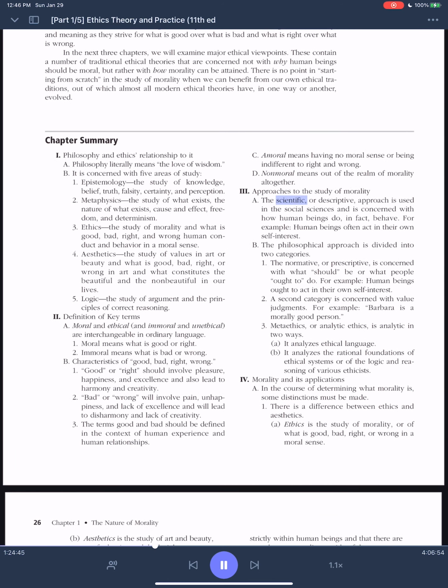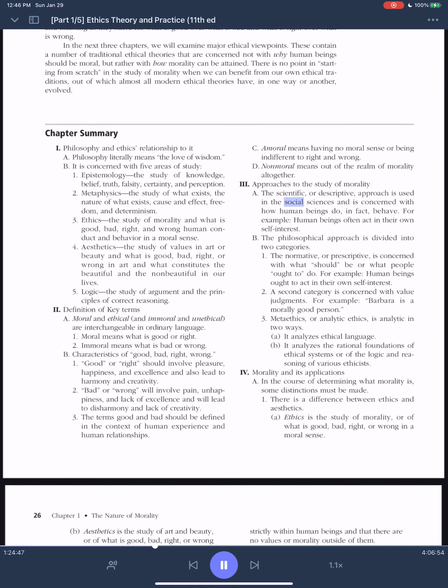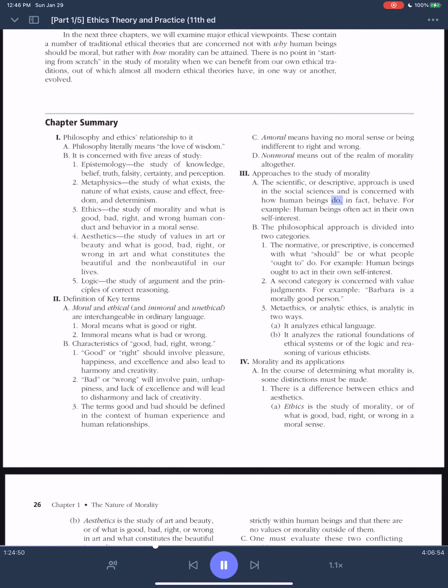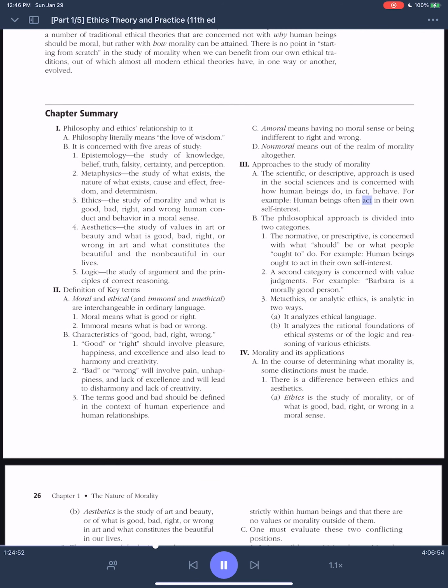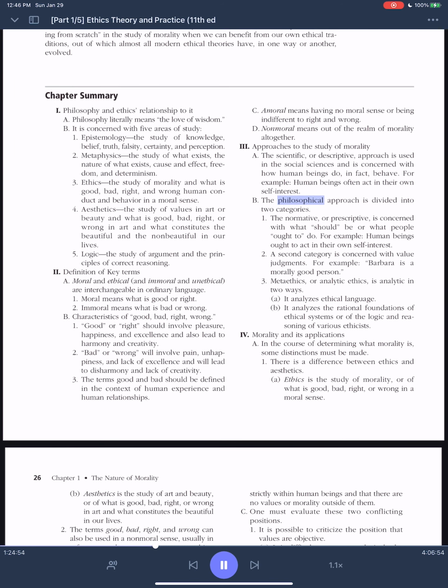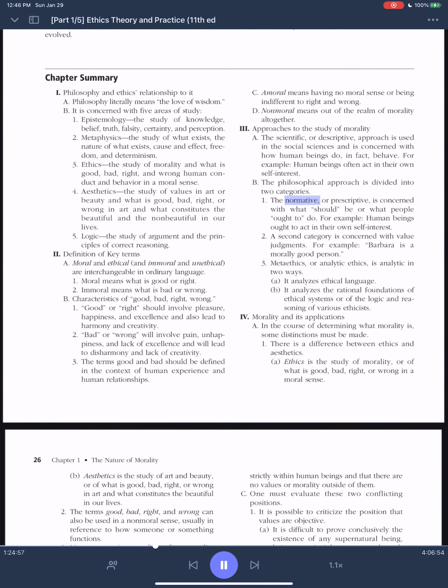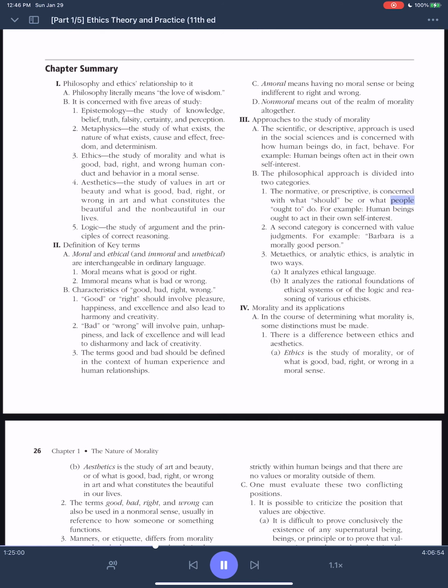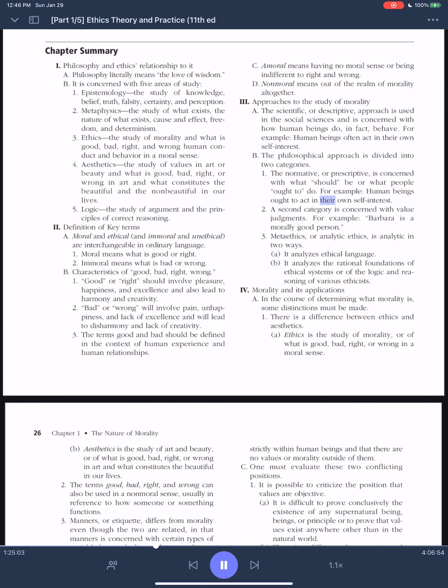3. Approaches to the study of morality. A. The scientific, or descriptive, approach is used in the social sciences and is concerned with how human beings do, in fact, behave. For example, human beings often act in their own self-interest. B. The philosophical approach is divided into two categories. 1. The normative, or prescriptive, is concerned with what should be or what people ought to do. For example, human beings ought to act in their own self-interest.